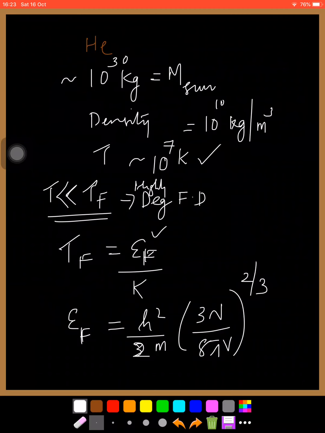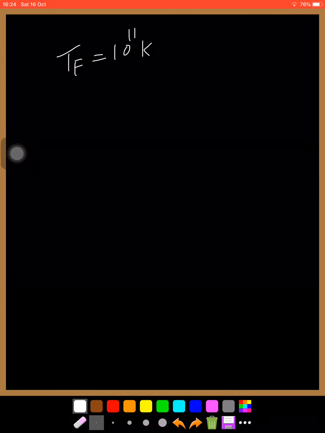And here this white dwarf star is highly dense. Substituting the density, we get this equal to 20 million electron volt. Then dividing by K, we can find TF. And TF is found to be 10 raised to 11 Kelvin.